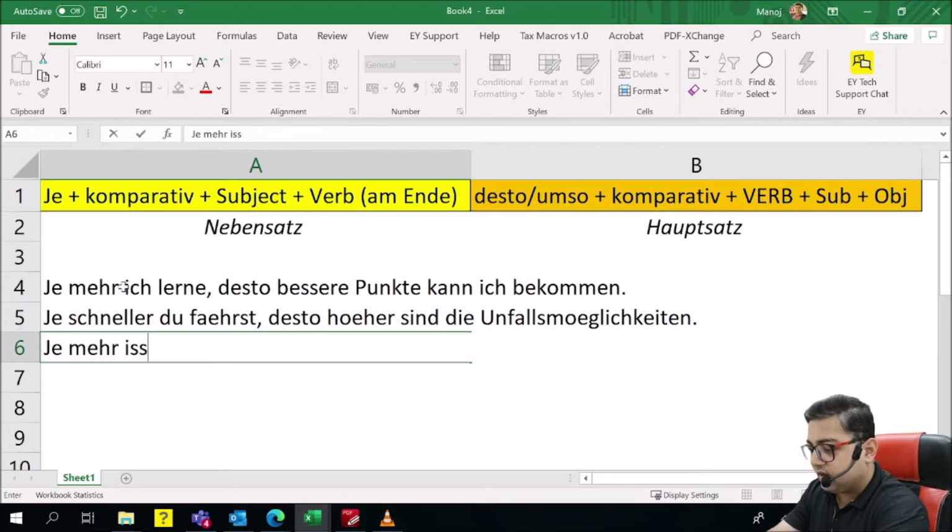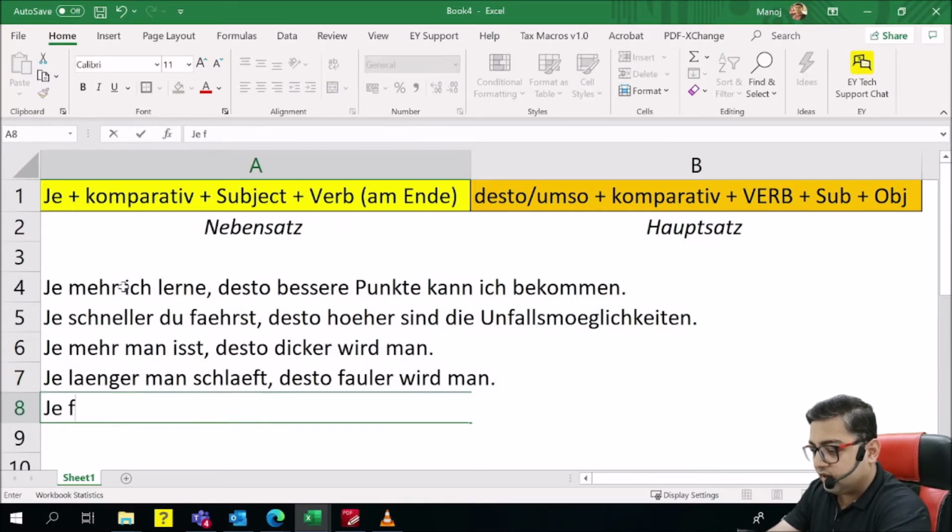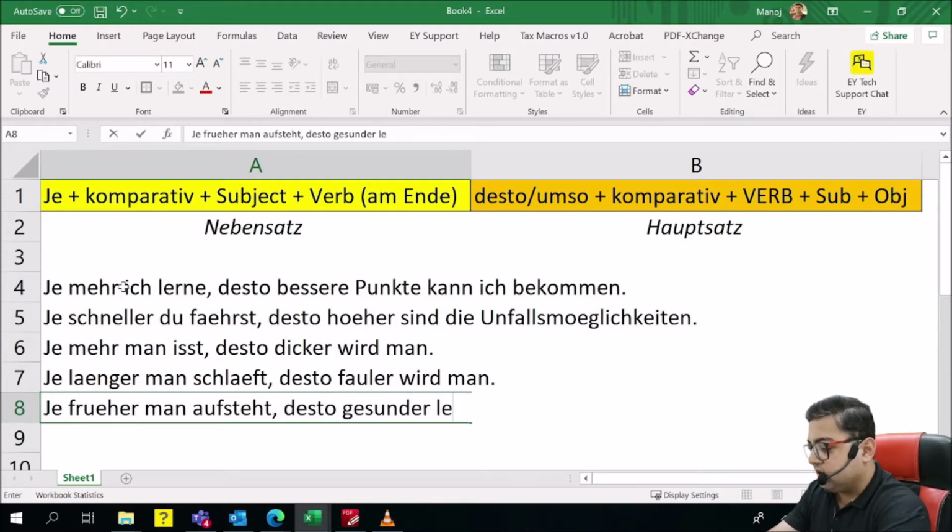Je mehr man isst, desto dicker wird man. Je länger man schläft, desto fauler wird man. Je früher man aufsteht, desto gesunder lebt man.